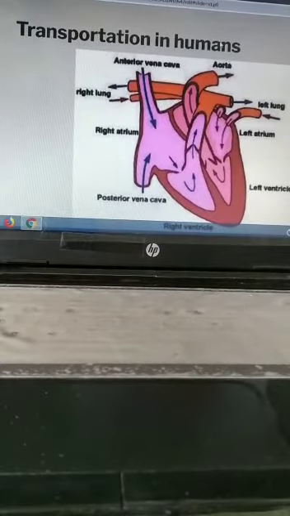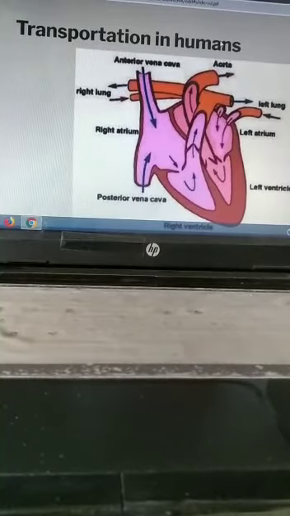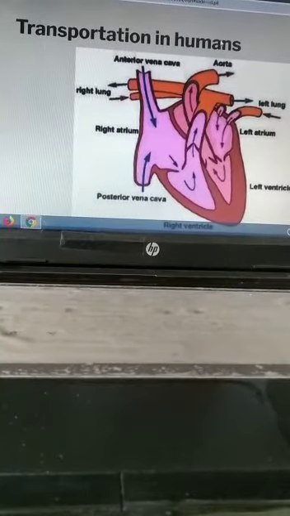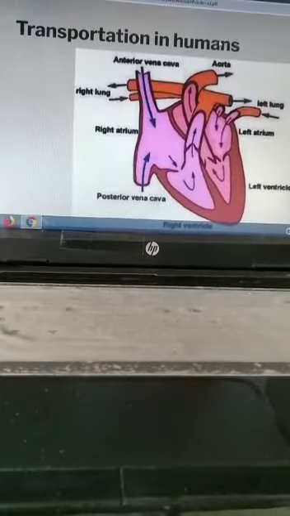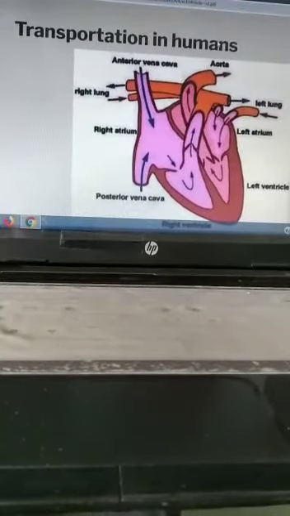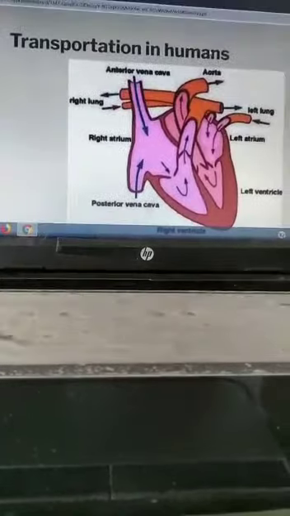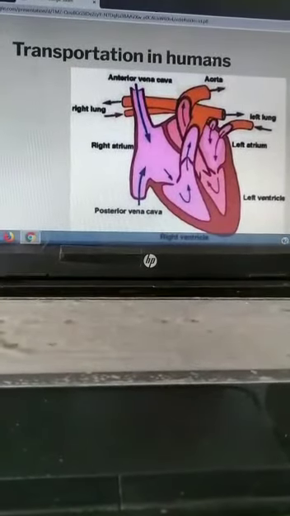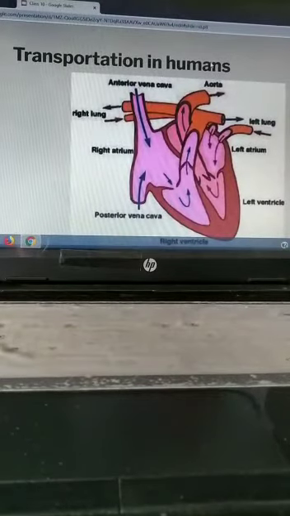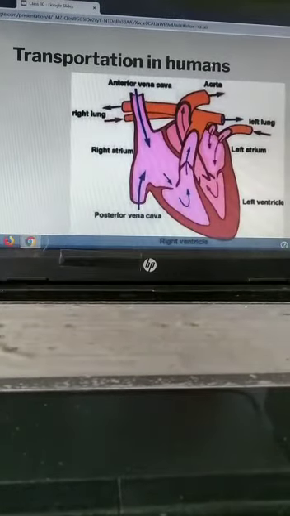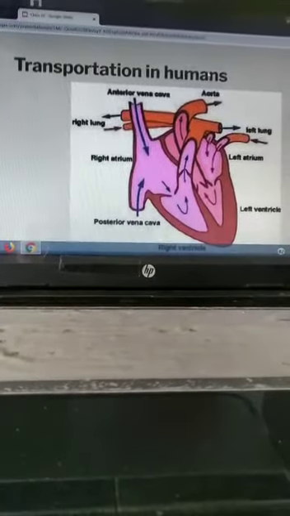The job of the heart is to pump blood around our body. A sheath of tissue called pericardium protects the muscular heart. The chambers of the heart are separated by a partition called septum.